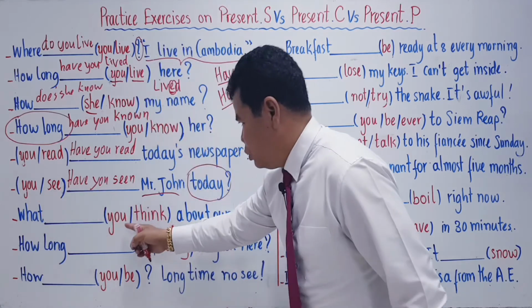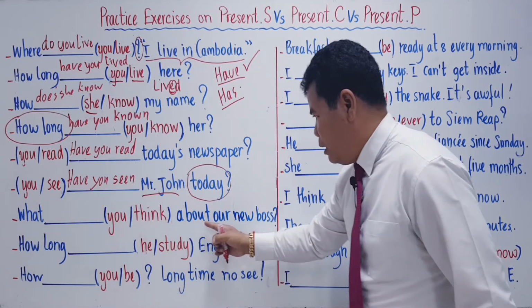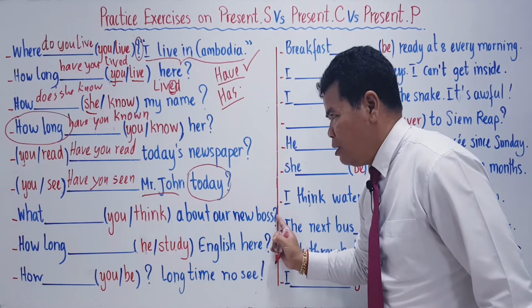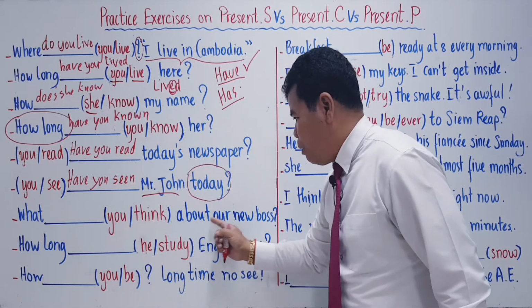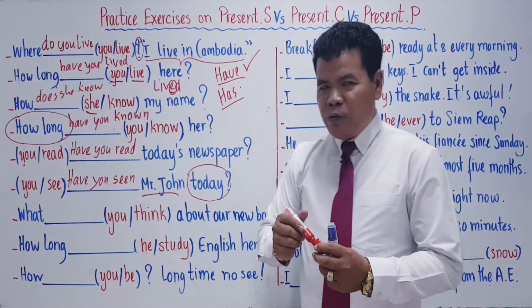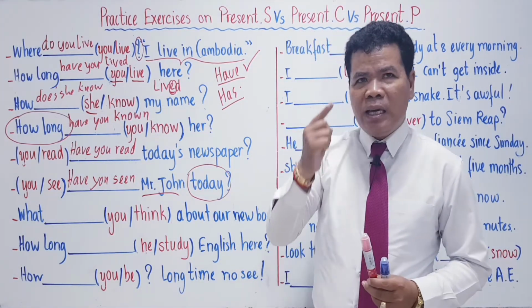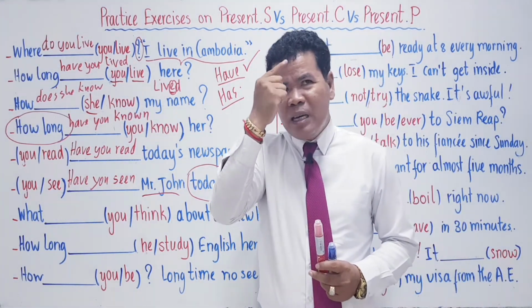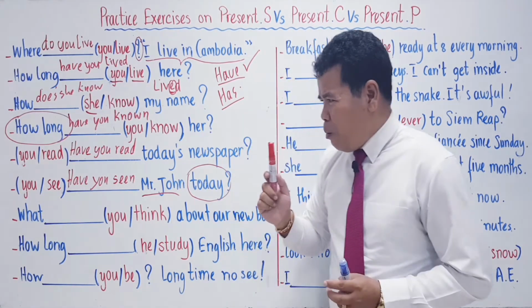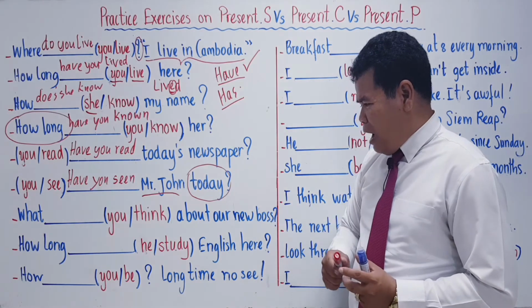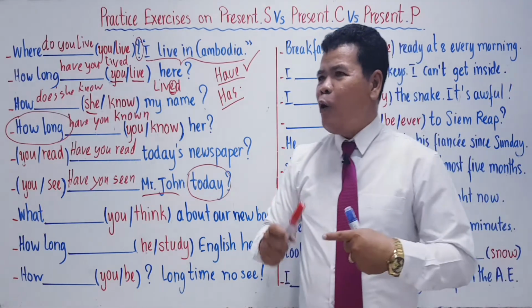What you think about our new boss? What blank you think about our new boss? Just remember the word think is just talking about a linking verb. Okay? So, what are you thinking about our new boss? Or what do you think?